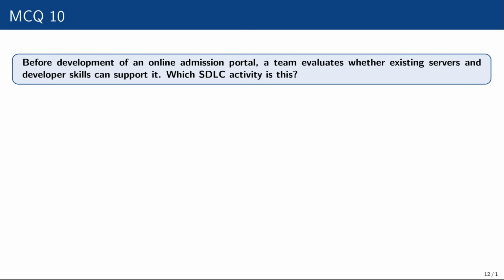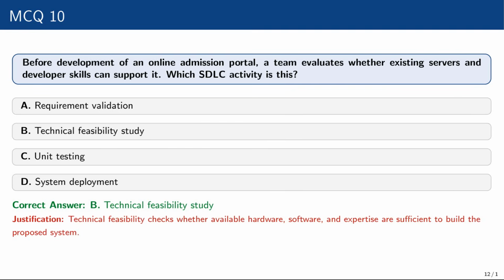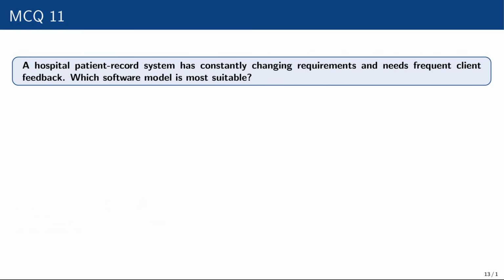Question number 10. Before development of an online admission portal, a team evaluates whether existing servers and developer skills can support it. Which SDLC activity is this? Requirement validation, technical feasibility study, unit testing, system deployment. The correct option is technical feasibility study, because technical feasibility checks whether available hardware, software, and expertise are sufficient to build the proposed system.